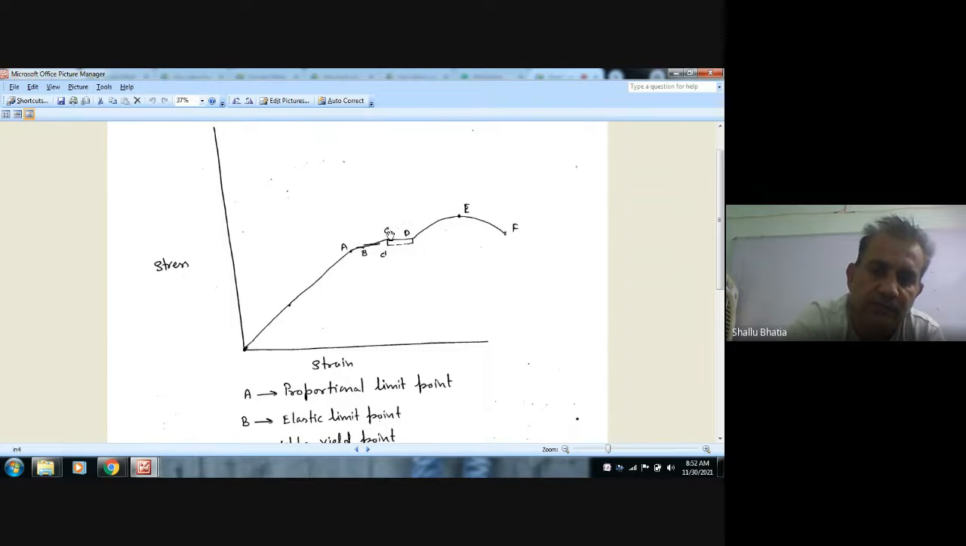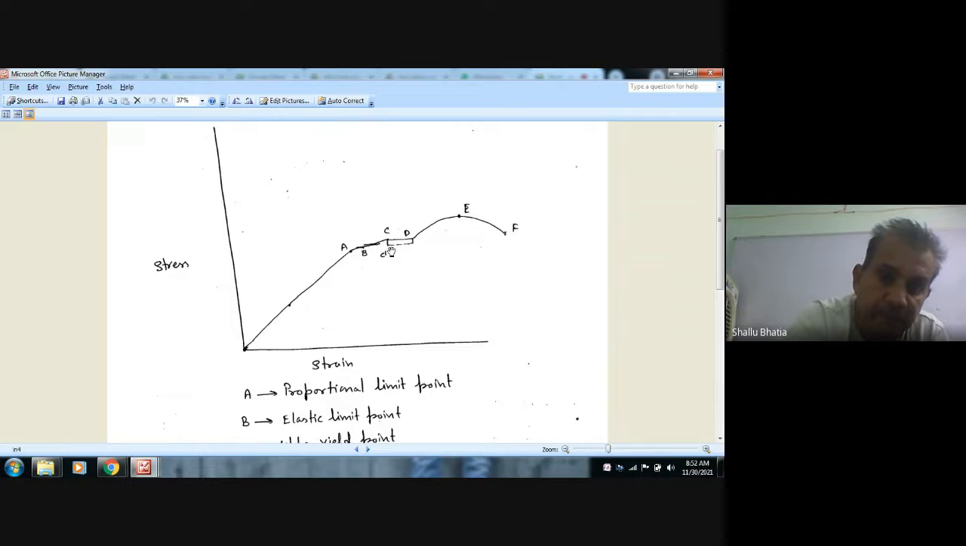So next, if at point C we decrease the stress or load slightly, up to point C dash, the deformation will remain the same. You can see that graph CC dash is a straight line. So C dash is called lower yield point.